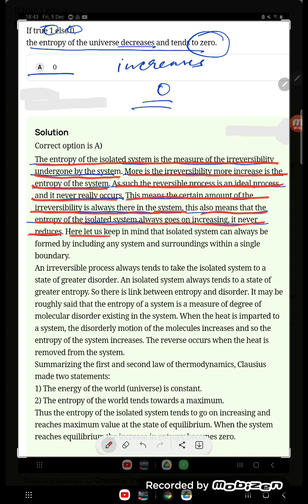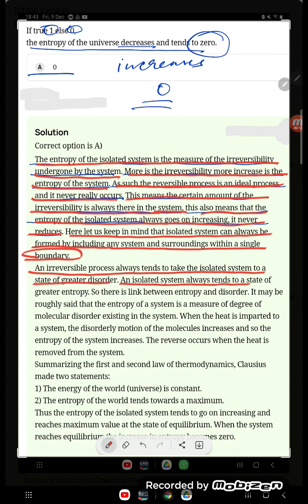Here, let us keep in mind that an isolated system can always be formed by including any system and its surroundings within a single boundary. An irreversible process always tends to take the isolated system to a state of greater disorder. An isolated system always tends to a state of greater entropy. So there is a link between entropy and disorder.